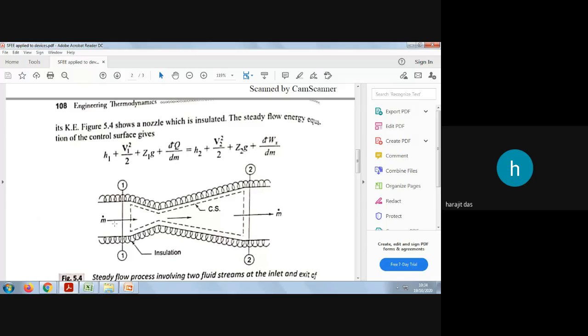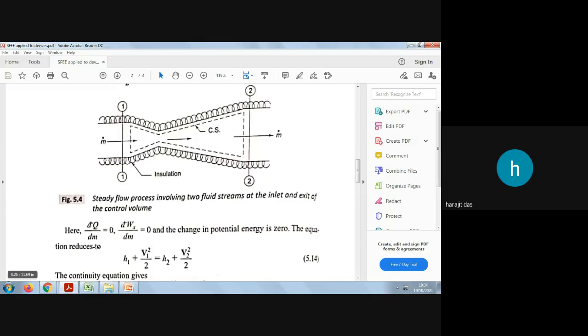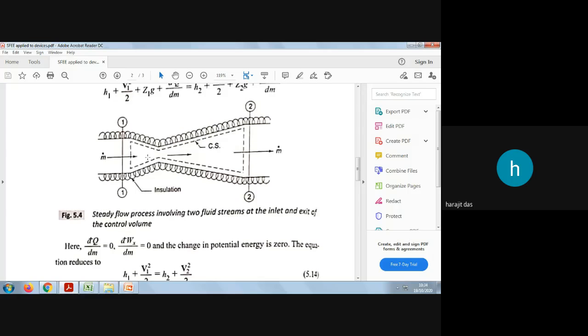Okay, this means the energy associated will be directly the internal energies, not the external energies like your dQ by dm or W. So here dq by dm will be equal to 0, as I have told, as it is insulated, and dw by dm will be equal to 0, and the change in potential energy is also 0. Why? Because the elevations are the same.